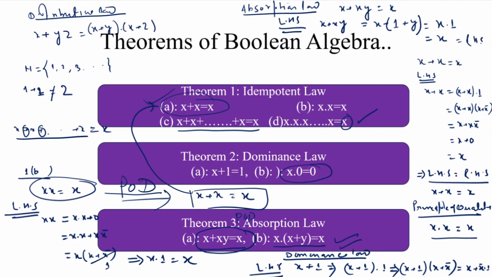So this proves that the left hand side is equal to the right hand side. So this proves the first part of the absorption law. And when we apply the principle of duality to this part, we will prove the second part. So this is the proof of the absorption law.